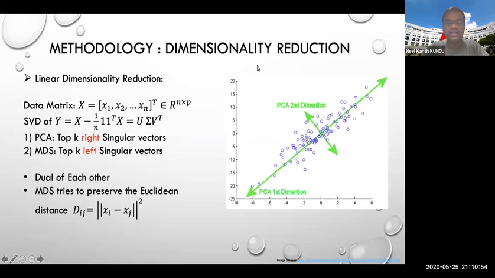Hello everyone, my name is Neel and now I will present the methodology of our project. First I will present the dimension reduction techniques which we have explored. First we use linear dimension reduction techniques like PCA and MDS, which can be found by using the singular value decomposition of the centered data matrix Y as shown here. The top k right singular vectors give the PCA and the top k left singular vectors give the MDS embedding, which are the dual of each other. MDS tries to preserve the Euclidean distances between the data points.